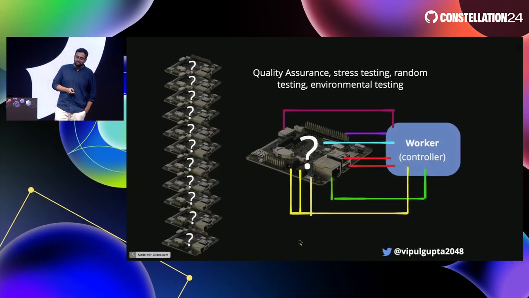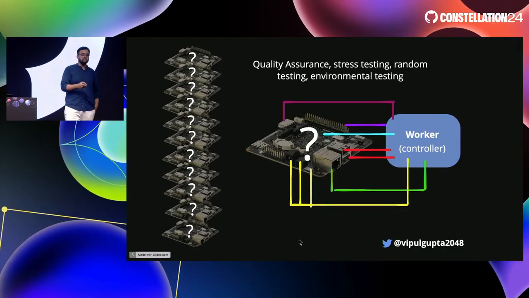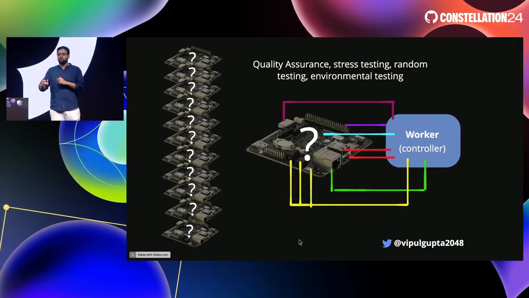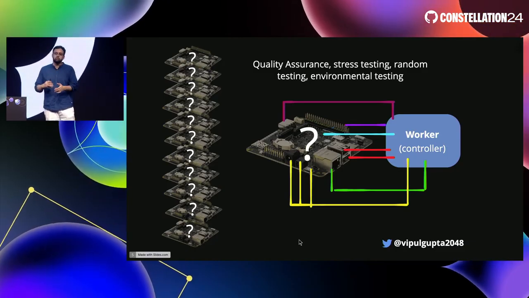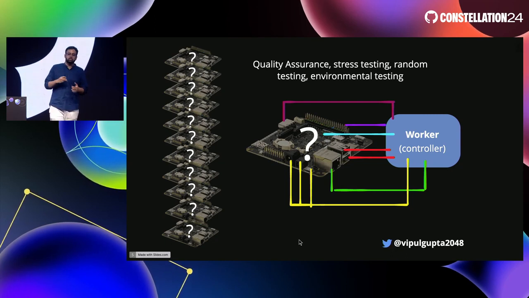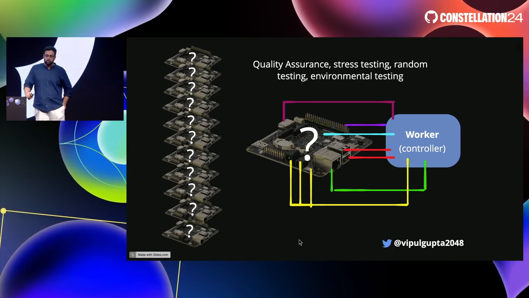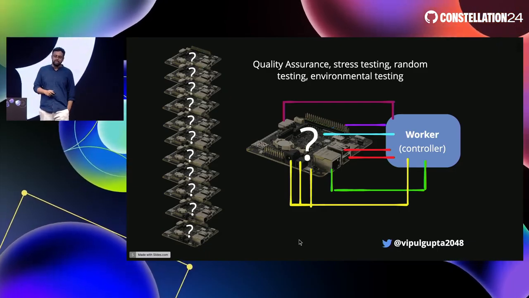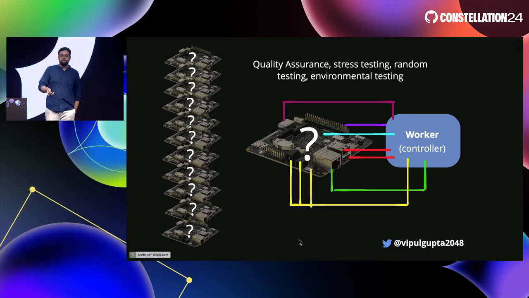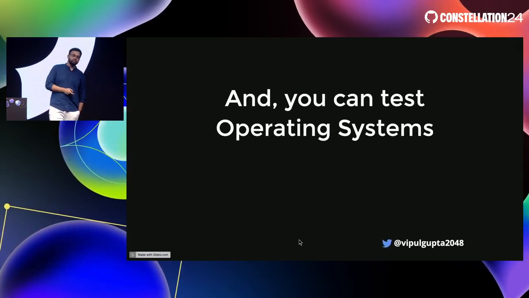No one likes that. The last thing is quality assurance and stress testing, where you can have this in a factory floor setting, and you can run through a lot of the quality assurance tests, put it through stress testing, see if it can work in an environment where you can't emulate, but the AutoKit can because of the reality that it works in. And something that QEMU can't do is this sort of function right here, where you can actually go out and test quite a bit of hardware. And yes, you can test operating systems too.